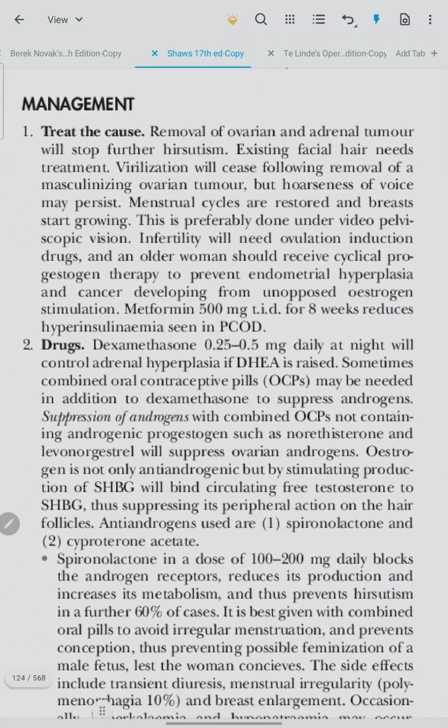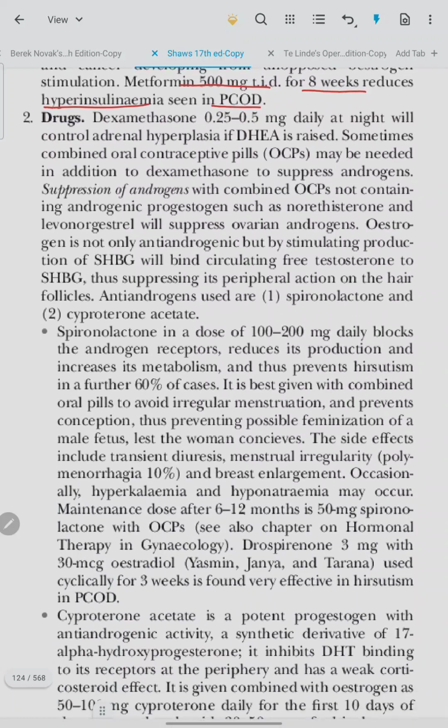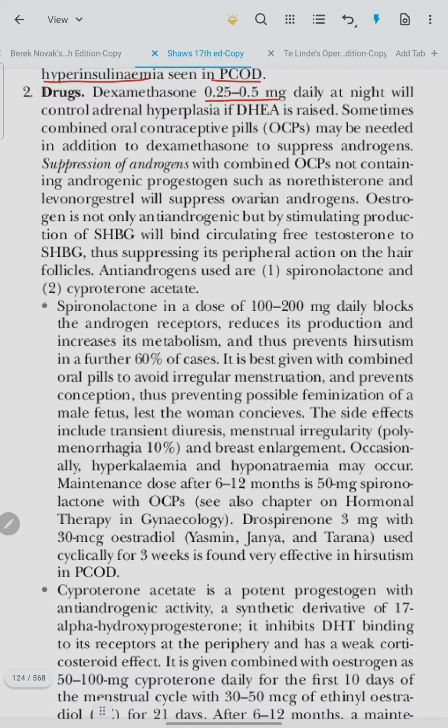Management. Treat the cause. Removal of ovarian and adrenal tumor will stop further hirsutism. Metformin 500 mcg TID for 8 weeks reduces hyperinsulinemia seen in PCOD. Drugs like dexamethasone 0.25 mg to 5 mg daily at night will control adrenal hyperplasia if DHEA is raised. Combined OC pill may be needed in addition to dexamethasone to suppress the androgen.